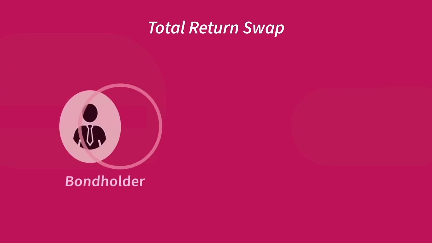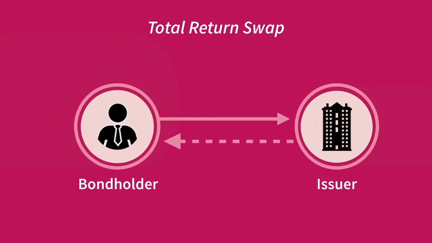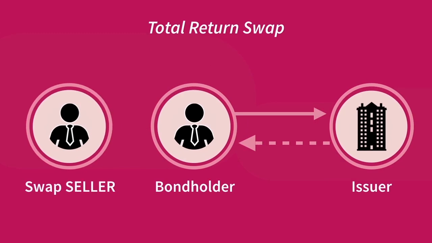Let's say I'm a bond holder. I am receiving cash flows from the bond issuer, so therefore I am exposed to the risk that this issuer will be unable to continue making these payments. A total return swap seller will agree to take on the risk of this default. The original bondholder pays this new party the entire return on the bond, and in return, they receive a newly agreed fixed or floating rate. In the event that the bond issuer does default, the total return of the bond will be zero, but the swap seller will still be expected to continue their payments.